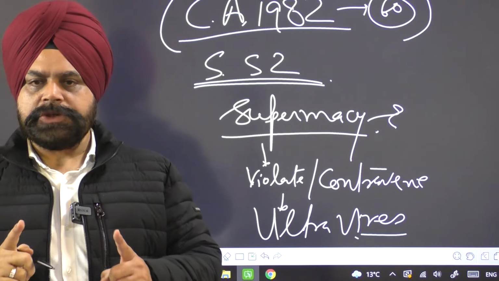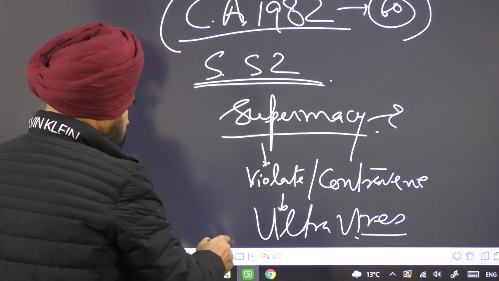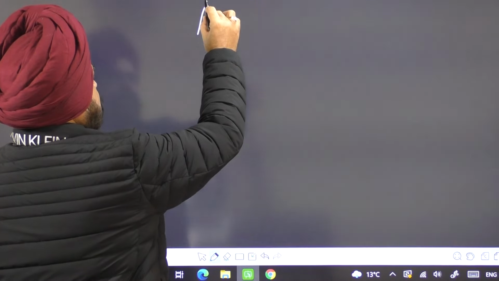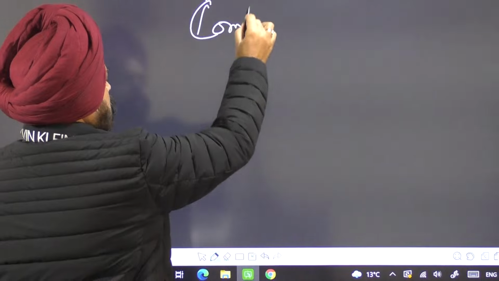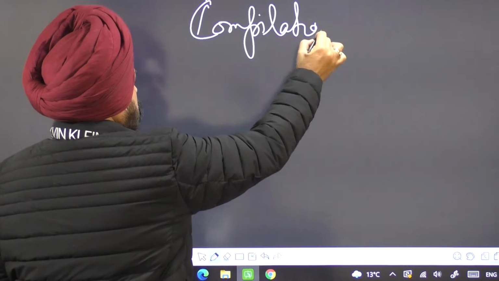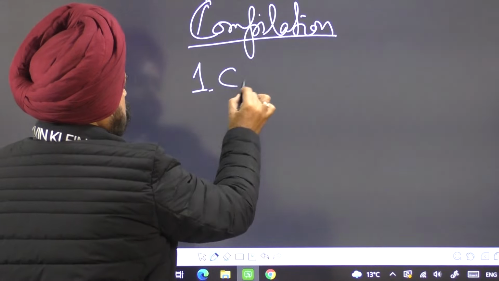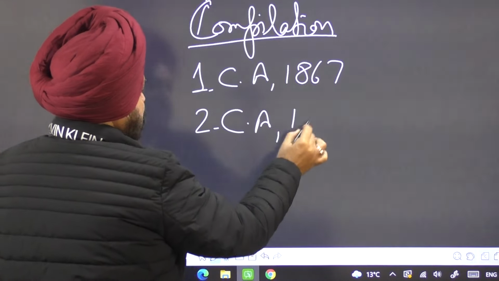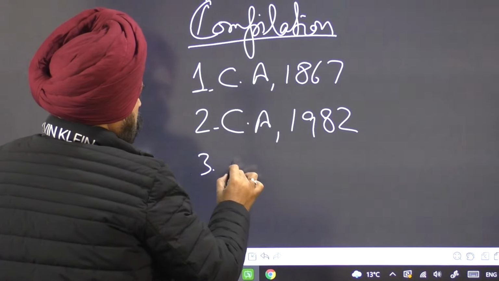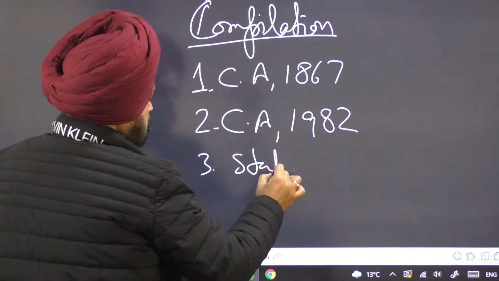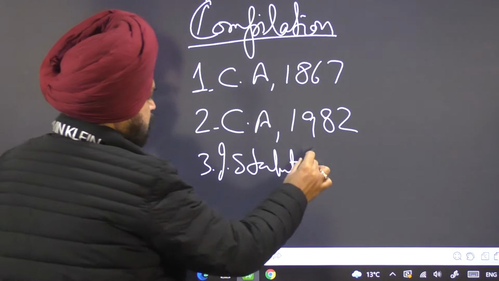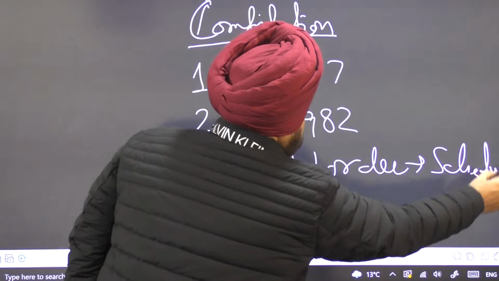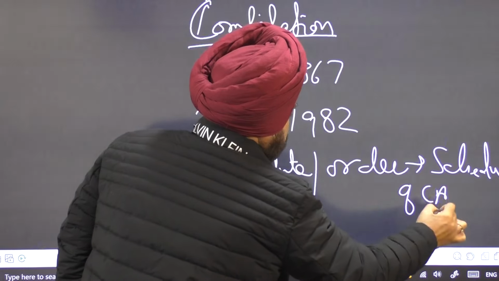Like in India we have one constitution, in Canada it is not one. It is an amalgamation, a compilation of what? One, the Constitution Act 1867, and the Constitution Act 1982. There are also imperial statutes and orders which are contained in the schedule of the Constitution Act 1982.